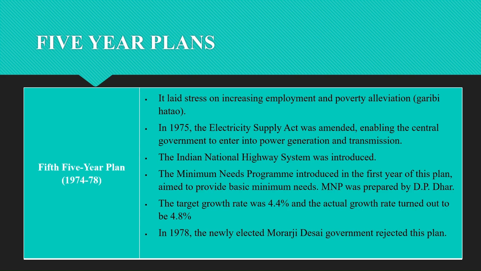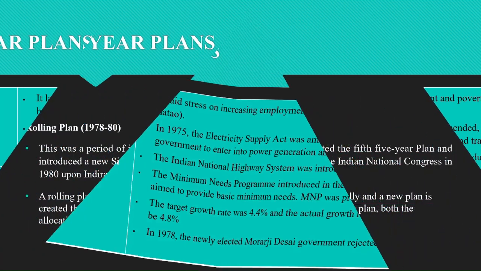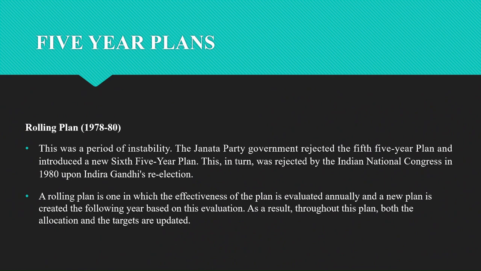This plan was terminated by the newly elected Morarji Desai government in the year 1978. So due to the termination, they came up with the idea of a rolling plan, which is 1978 to 1980.